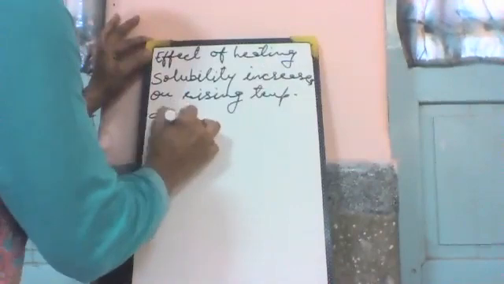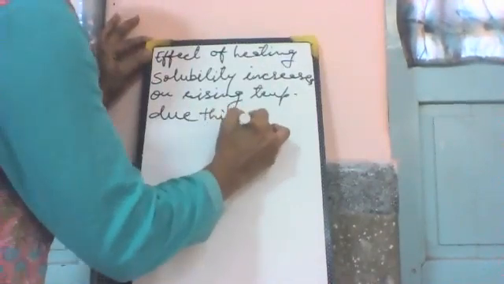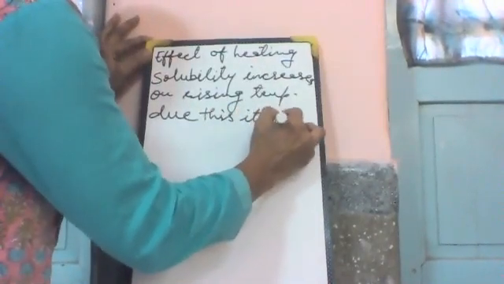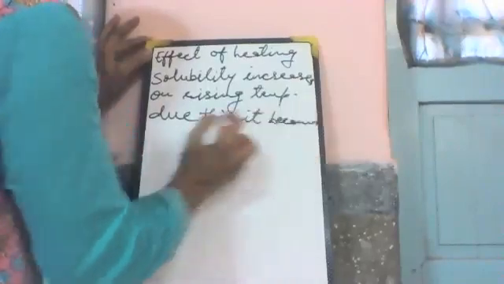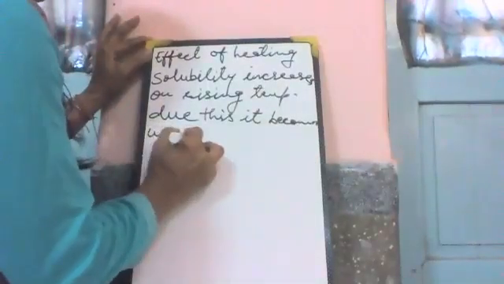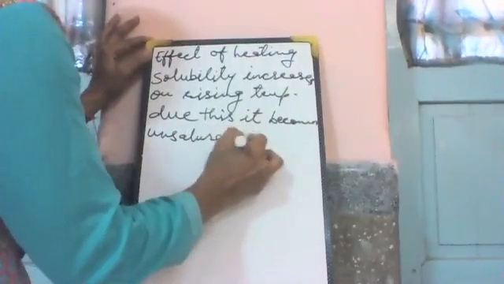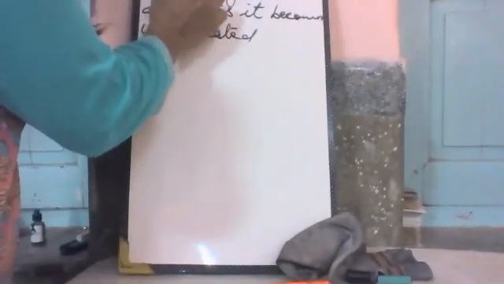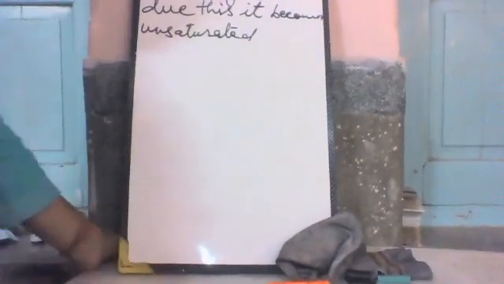Due to this, it becomes unsaturated because it can dissolve more solute to become a saturated solution.